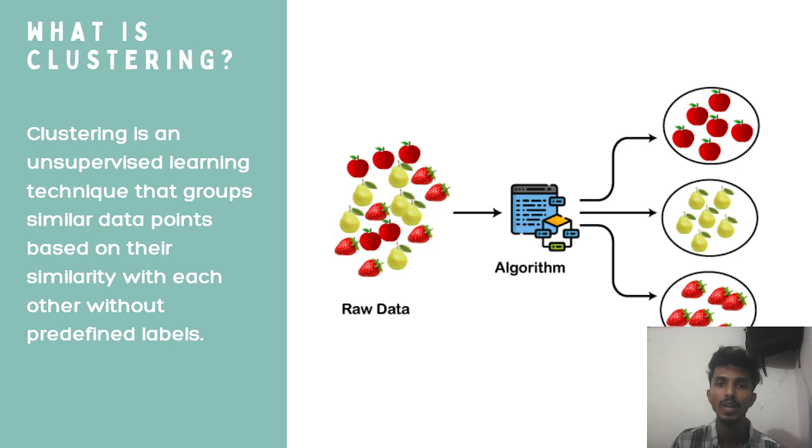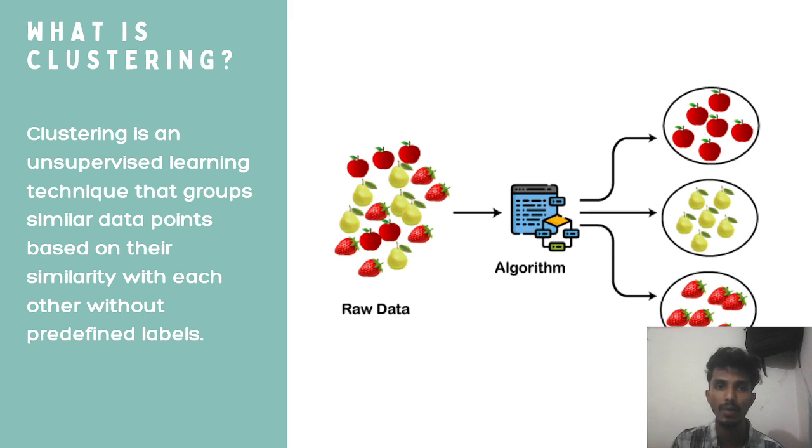We have to classify them based on their similarities. What clustering does here, it will look for similarities such as their shape and structure. And considering these similarities, it will classify these fruits into some clusters or groups, and each cluster or group will contain one type of fruit.